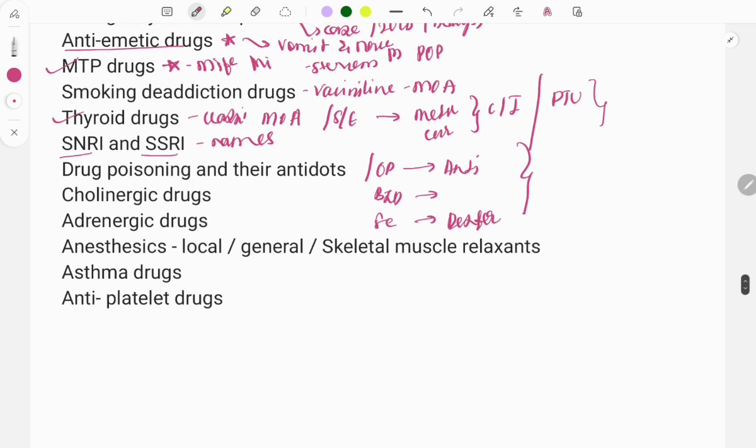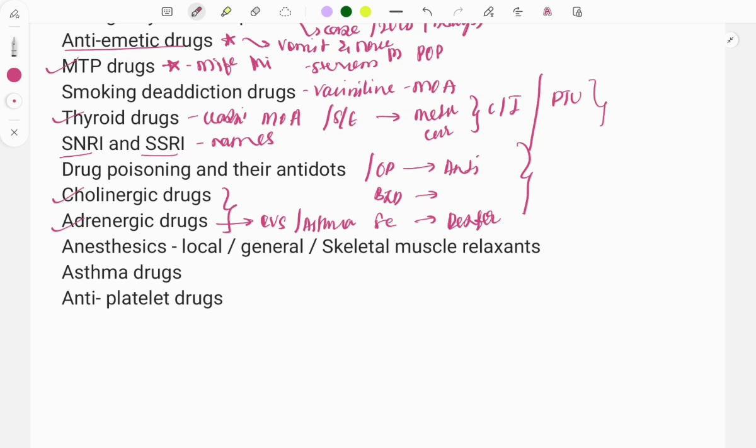Then moving on, cholinergic and adrenergic drugs. These are the basic things in pharmacology. We usually start pharmacology by reading the cholinergic and adrenergic drugs, and these drugs have a wide variety of uses. Adrenergic drugs are mostly used in the CVS. The beta blockers are used for asthma, everything. So you need to read all the things related to cholinergic and adrenergic drugs.